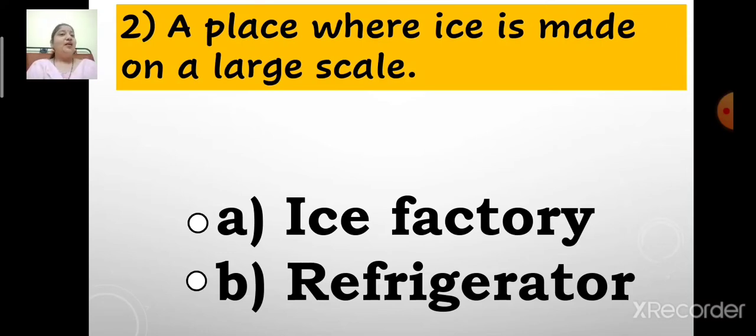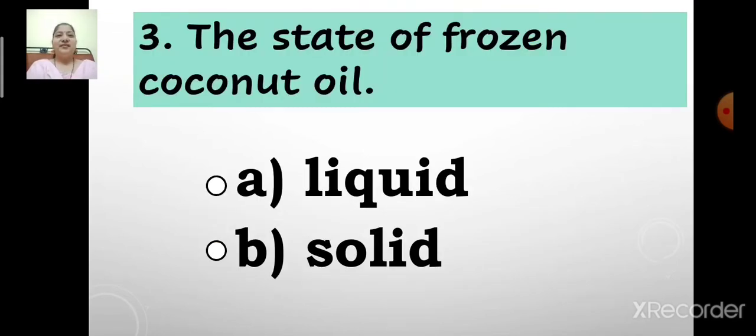Yes, you are right. Option A, ice factory, is a place where ice is made on a large scale. So children, let us select option A, ice factory. Yes. Now next. Number 3. The state of frozen coconut oil. I repeat, the state of frozen coconut oil. The options are option A, liquid, and option B, solid.